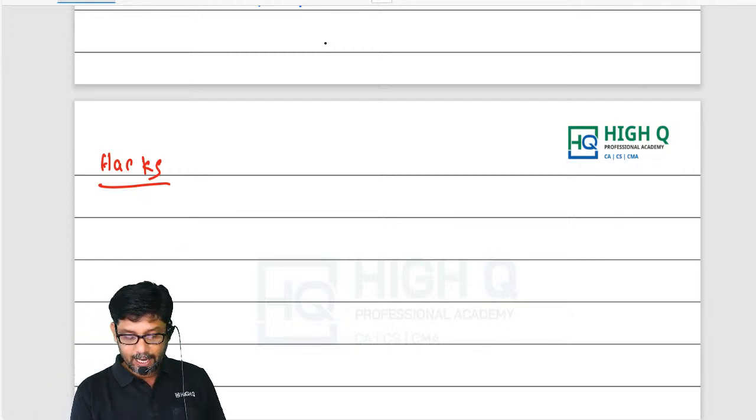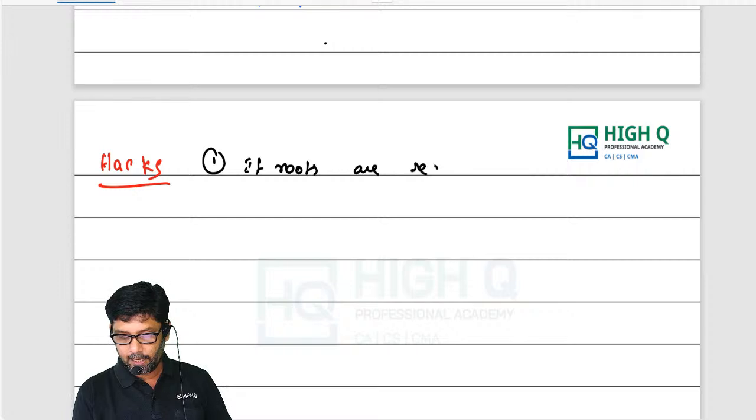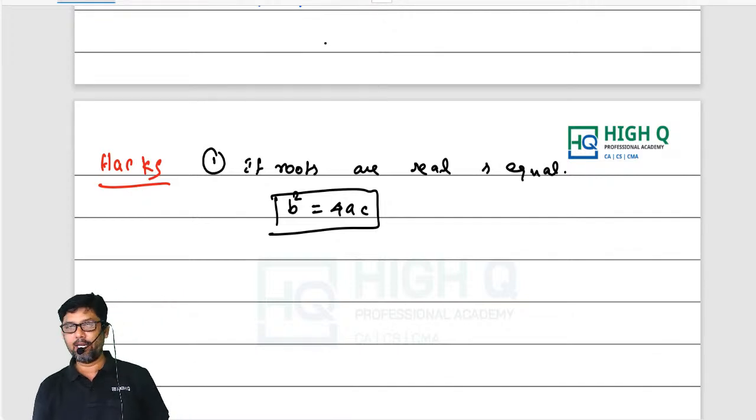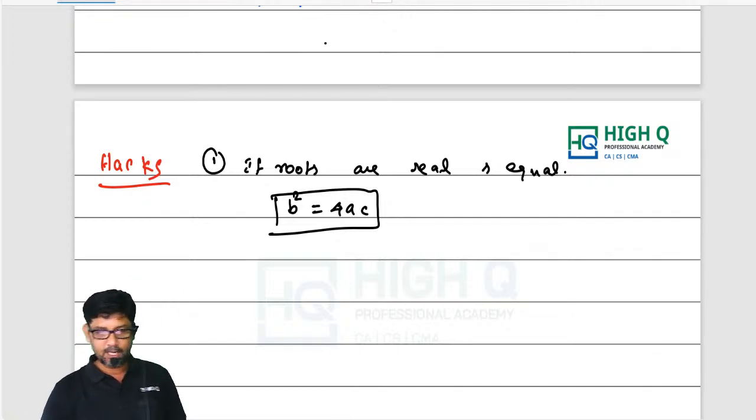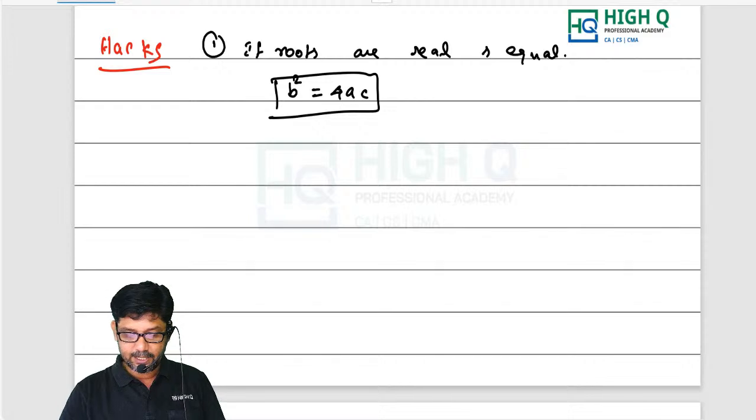Now listen here. Hack number 1: if roots are real and equal. This is not a hack, but it's a property. But remember, b square equal to 4ac. Sir, you wrote b square minus 4ac is equal to 0? Both are one and the same, my dear. So b square equal to 4ac.